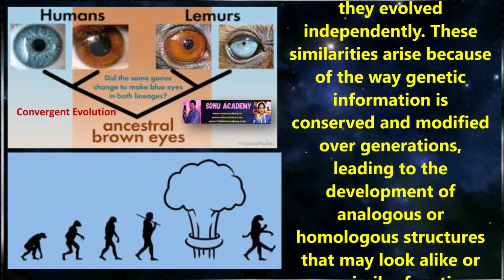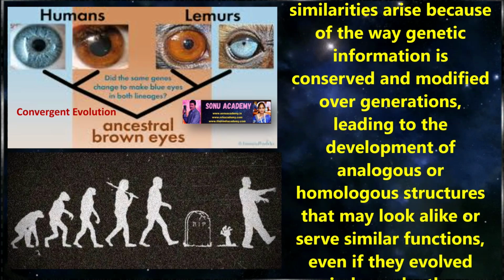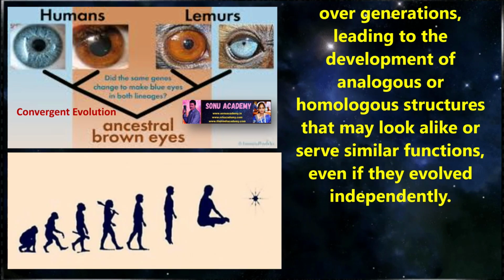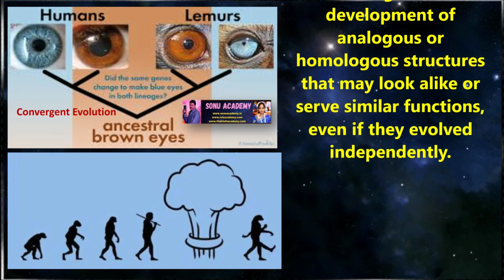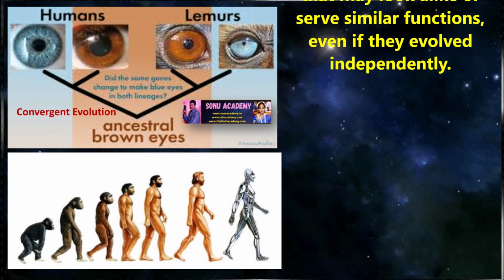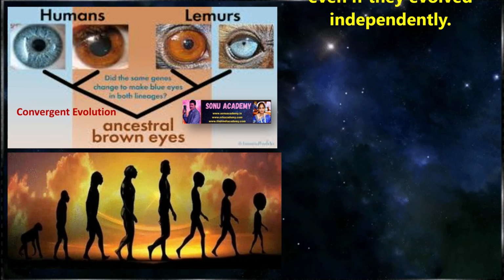These similarities arise because of the way genetic information is conserved and modified over generations, leading to the development of analogous or homologous structures that may look alike or serve similar functions even if they evolved independently.